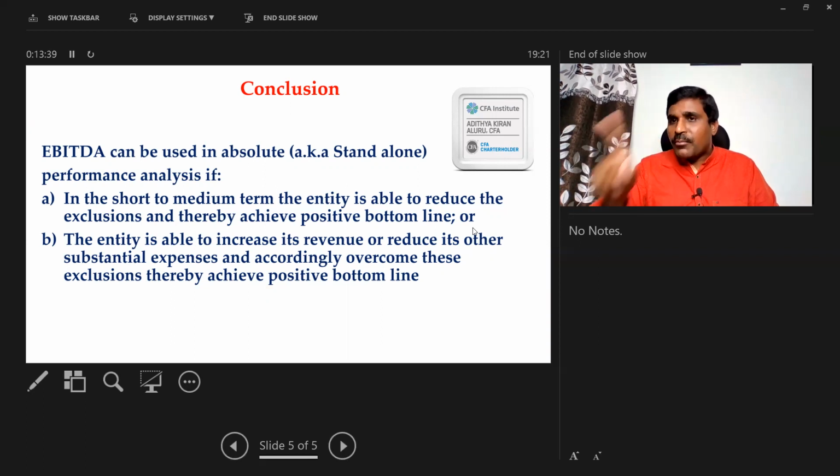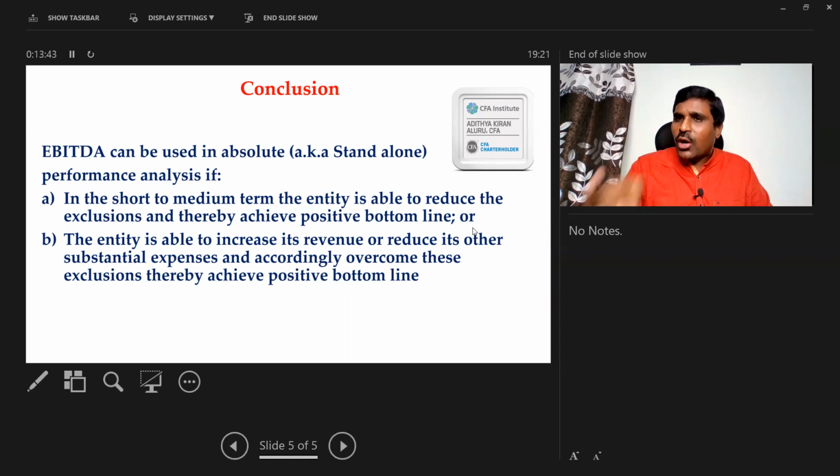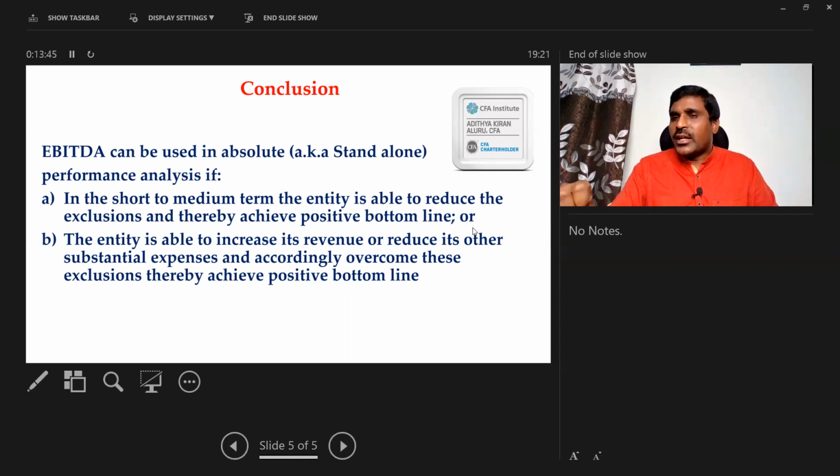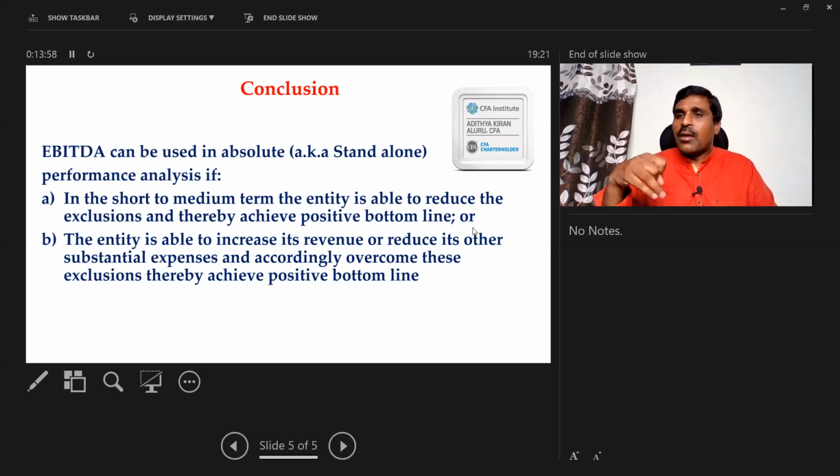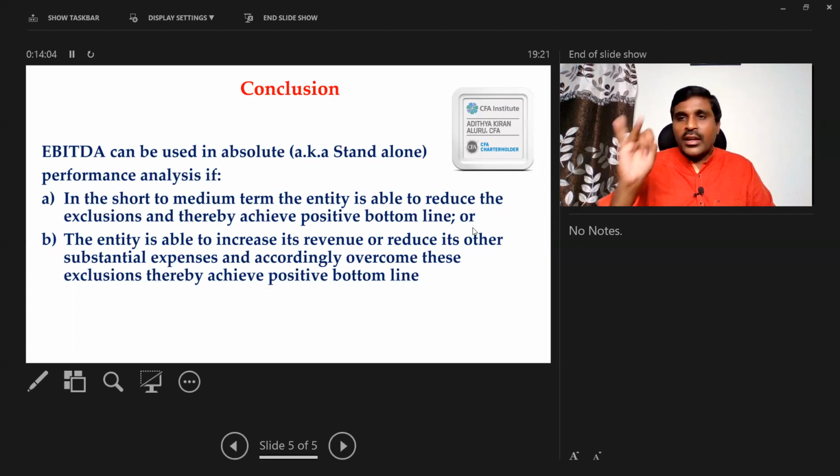Remember, ask the management whether they are going to change their capital structure in the short to medium term, thereby reducing their debt. If they say, no sir, our debt is going to stay at the same level, our interest expenditure is going to stay at the same level, then don't exclude it. Next, taxation. Do they have any strategies to reduce their tax expenses by using a different organization structure? If the entity has a defined tax strategy, then you can exclude it. No sir, we don't have any defined tax strategy. Then your EBITDA is of no use.